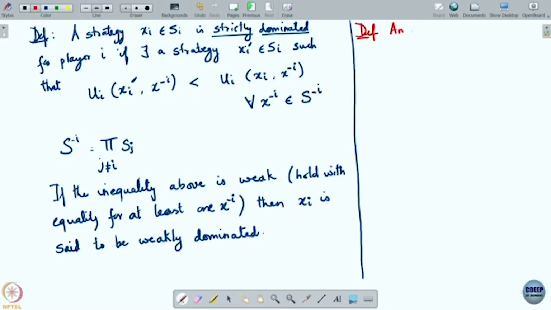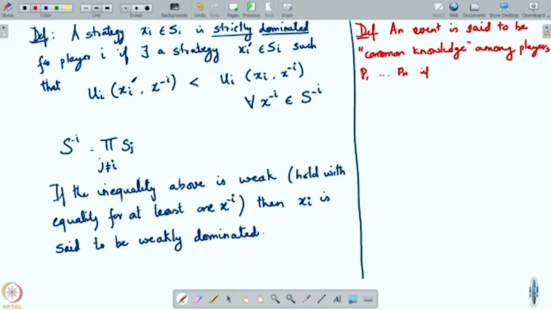A fact or an event is said to be common knowledge among players P1 to Pn if for any finite chain I1 till Ik, these are indices for players from my player set, the following holds.